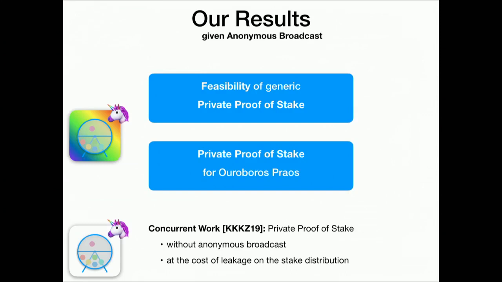So this brings us back here to our results. What I've shown you today is kind of the idea for private proof of stake in the Ouroboros protocol. But again, I want to mention that it's feasible to do this also for other types of proof of stake. It's not limited to that protocol. The idea of transforming protocols will be similar. It's just in the details, it will differ, of course, because you have different goals. But it's possible. You can do that.